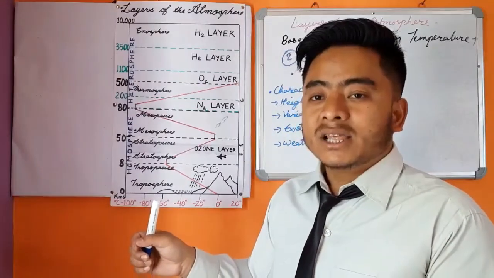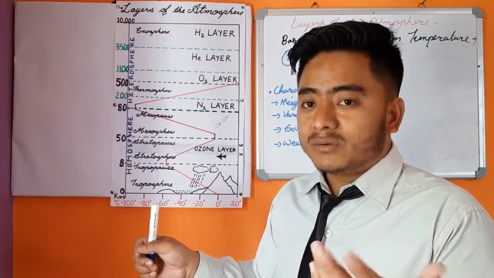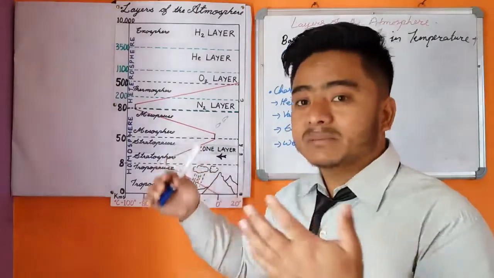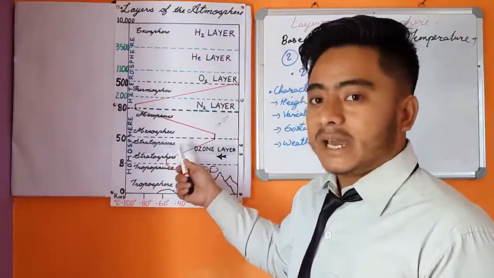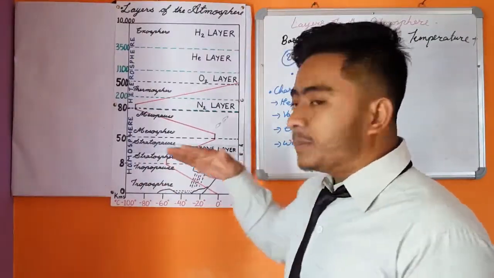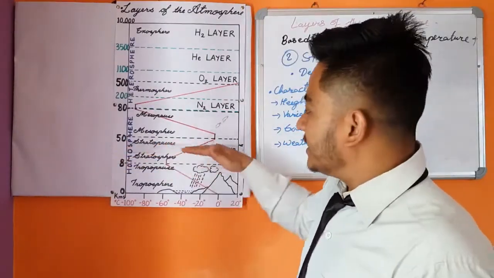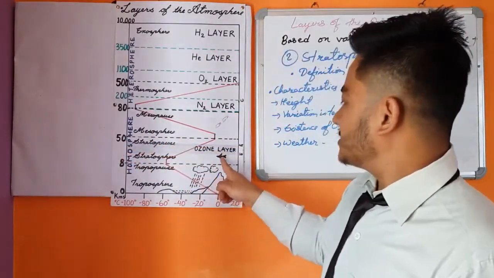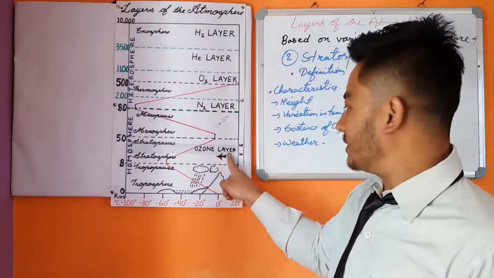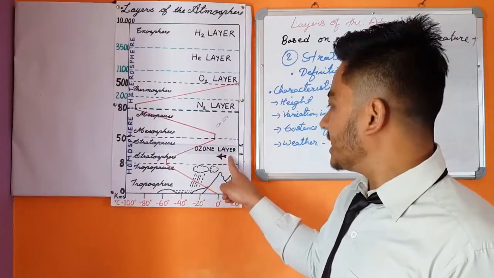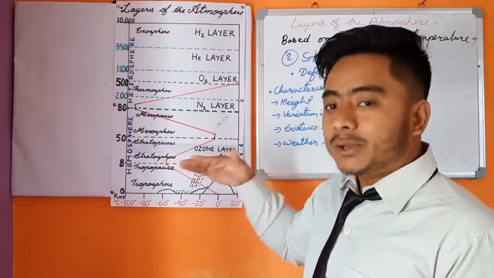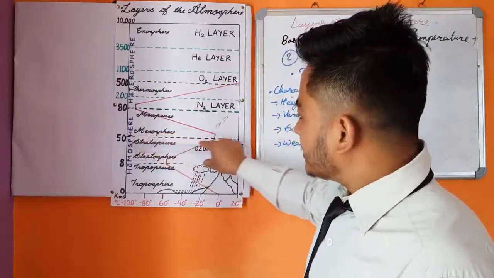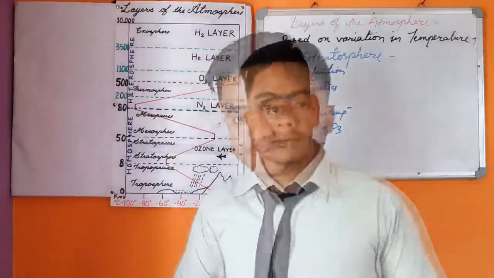This sort of thing is absent here. As a result, aeroplanes or jet planes fly in this layer. I have made a symbol of an aeroplane here, which indicates that jet planes fly in the stratosphere layer.